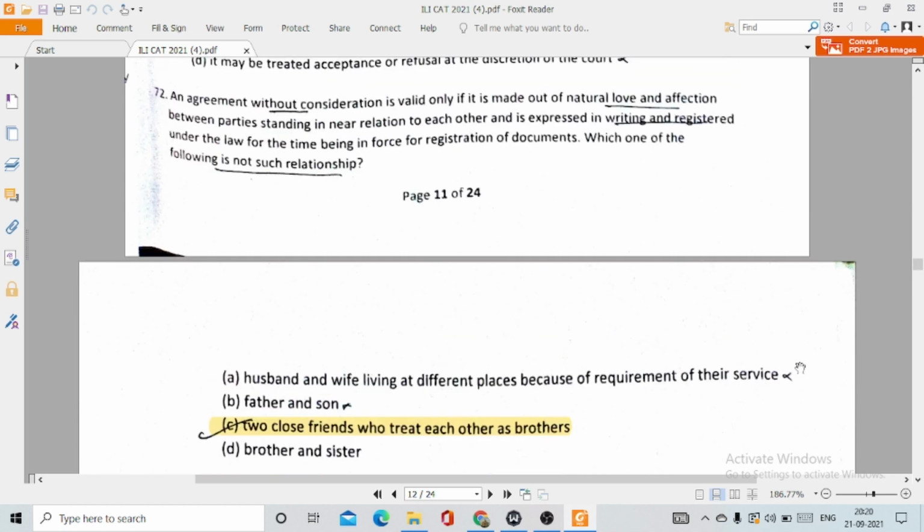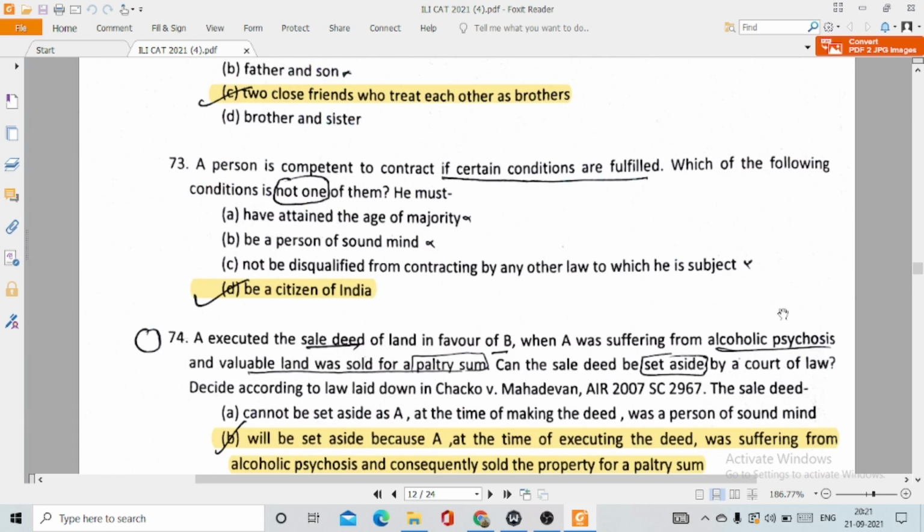Because the agreements which are made out of natural love and affection should be between relatives. But here the option is option number C, two close friends. So two close friends cannot be considered as a relationship in which a contract or a consideration can be made out of natural love and affection.